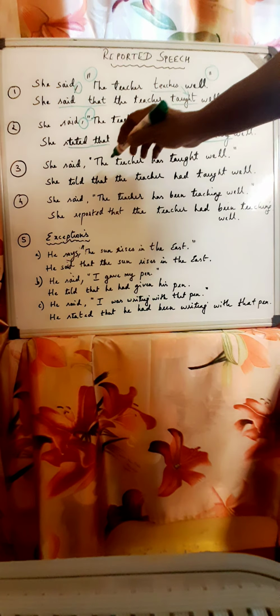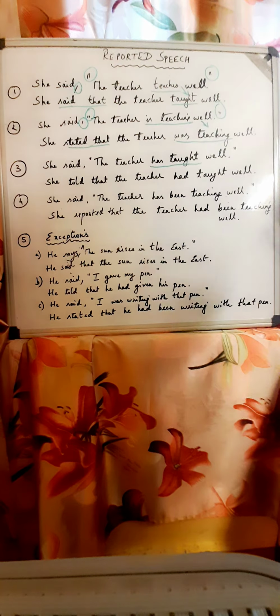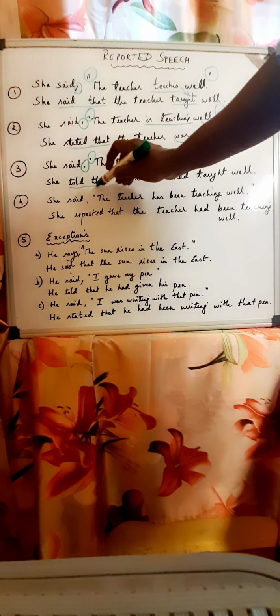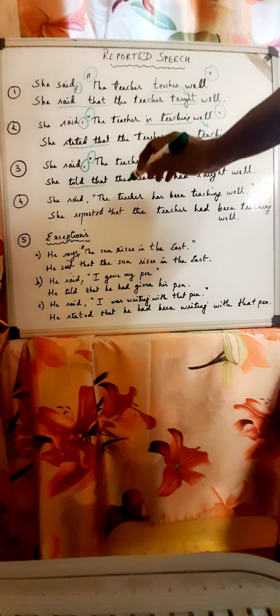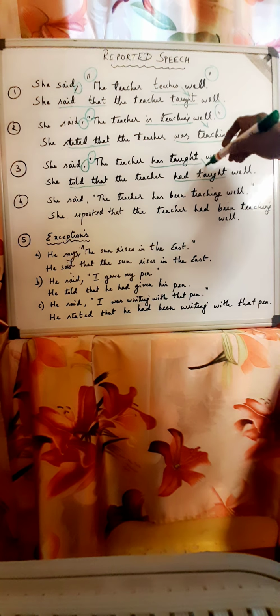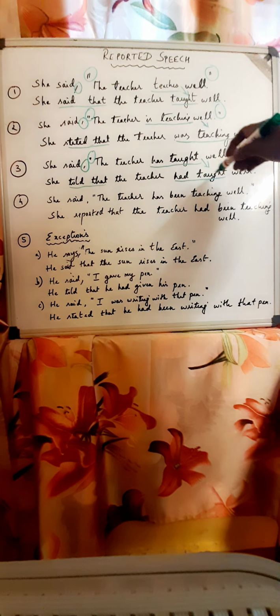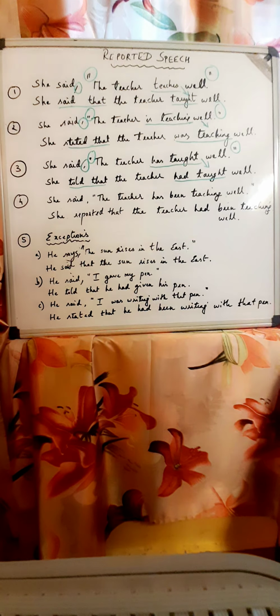She said, the teacher has taught well. Again, here we have our punctuation marks in place. She told that, that's our reporting verb, the teacher had taught well. So you again notice the change. The present perfect changes to past perfect. Clear to you so far?